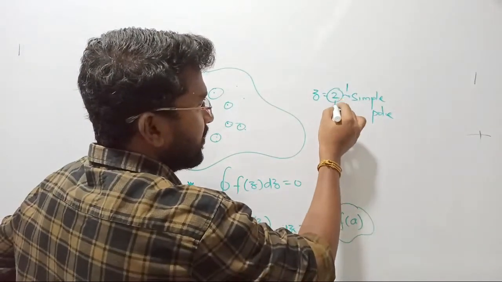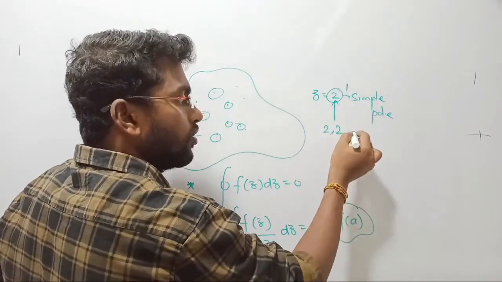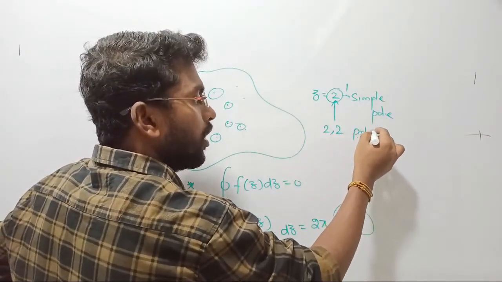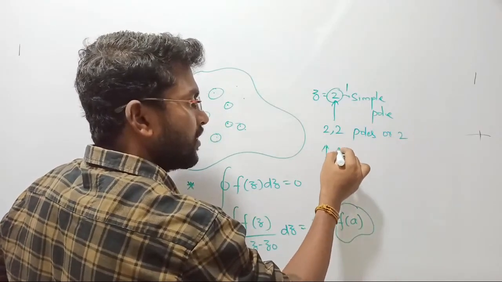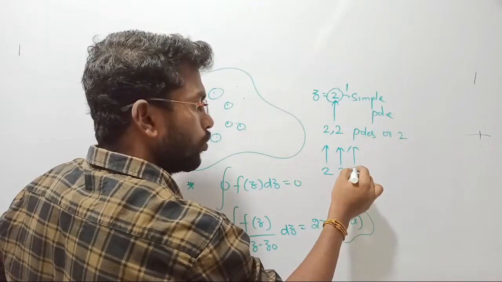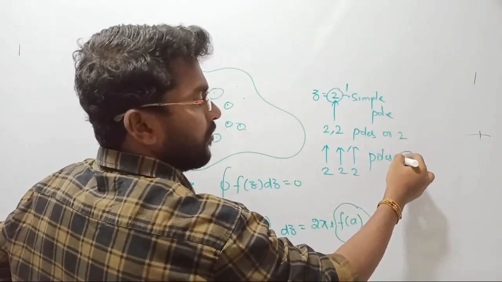Whereas at the same selected point, if I consider more than one pole, those are called poles with the order 2. Suppose at the same point I consider 3 poles, then what will happen? That is called poles with the order of 3.